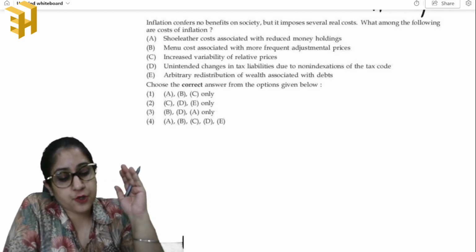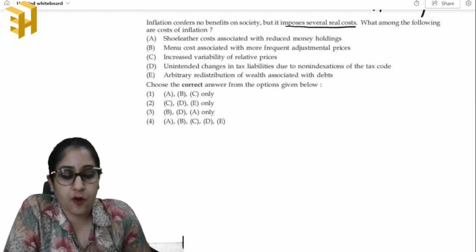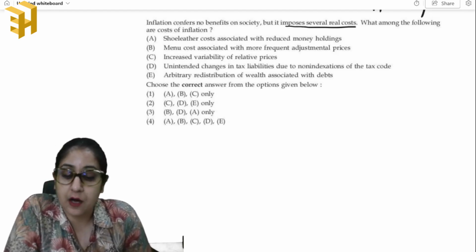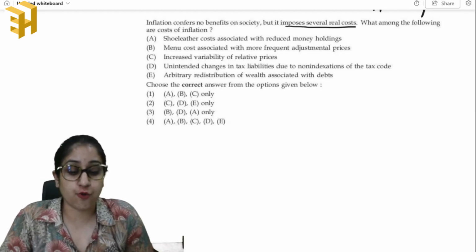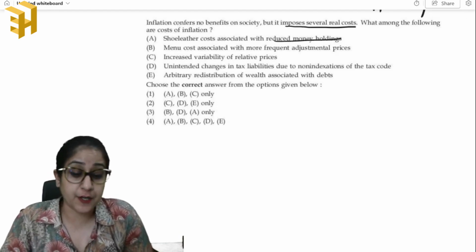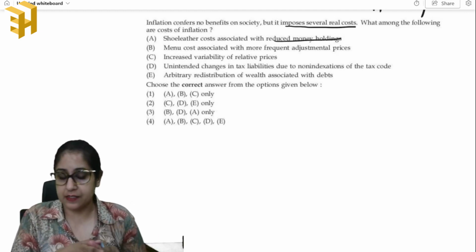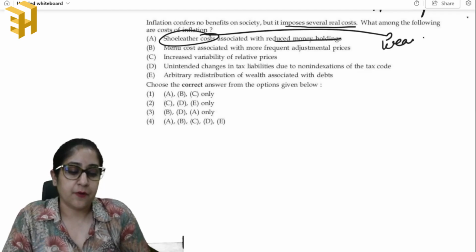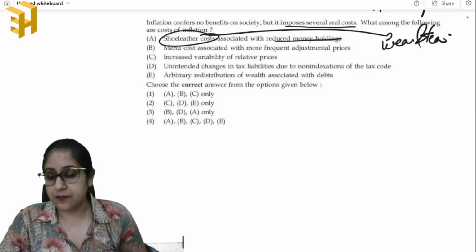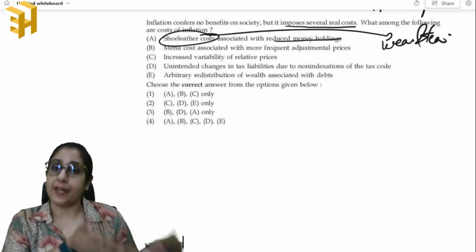Inflation confers no benefits on society, but it imposes several real costs. What among the following are the costs of inflation? First is the shoe leather cost associated with reduced money holdings. So shoe leather cost is not the cost of the raw material as such, but it basically reflects the wear and tear and the opportunity costs that arise because of inflation, right?